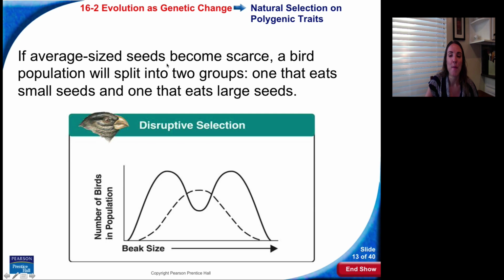If average-sized seeds become scarce, a bird population will split into two groups, one that eats small seeds and one that eats large seeds. Here's the original: the majority fell right in the middle and had a medium-sized beak, but after time, because the environment changed, average-sized seeds became rare, and now we only have large seeds and small seeds. We see this disruption in the middle of the curve, and the majority of the population has small or large beaks.